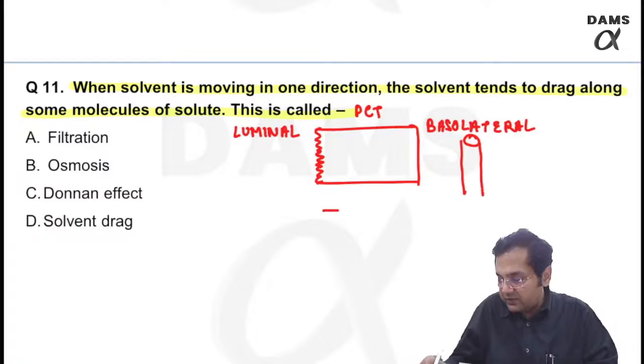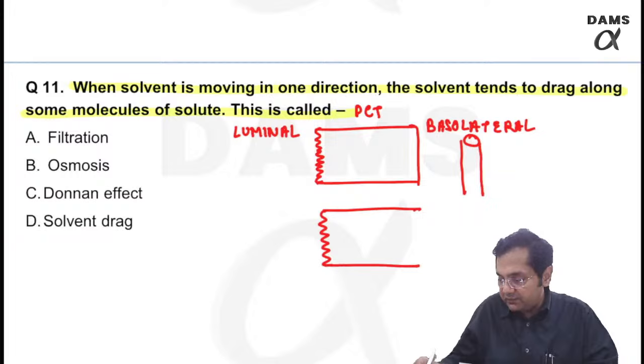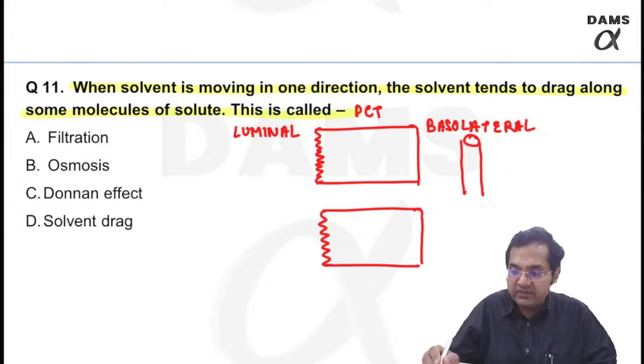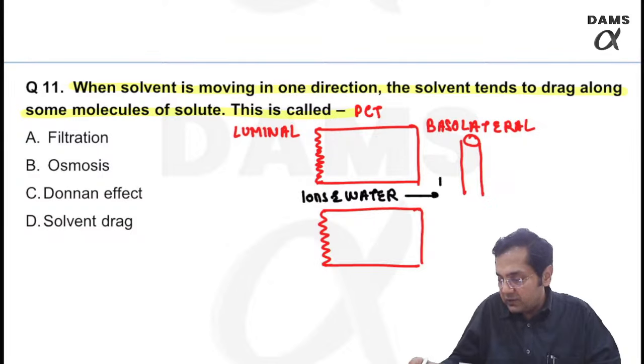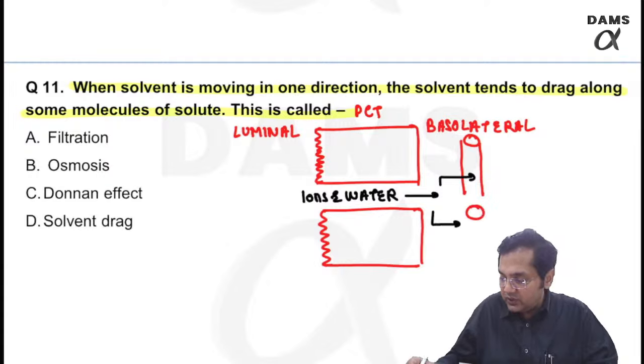Now, this is a representation of another PCT cell like this. What I am asking you is that the water is dragging the ions, and water and ions are moving together like this into the blood vessel.